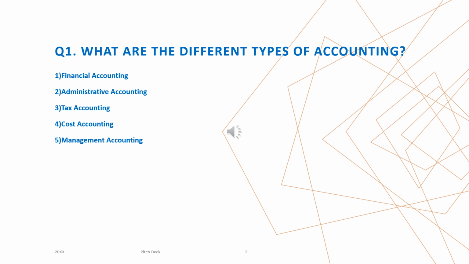What are the different types of accounting? First, financial accounting. Second, administrative accounting. Third, tax accounting. Fourth, cost accounting. Fifth, management accounting. I will also recommend you to read briefly about these five accounting types.